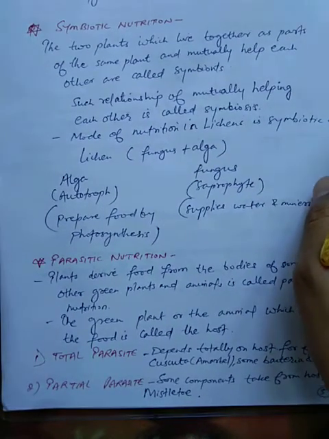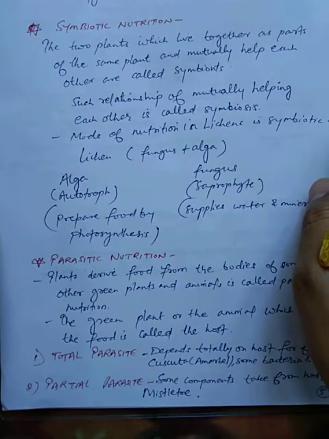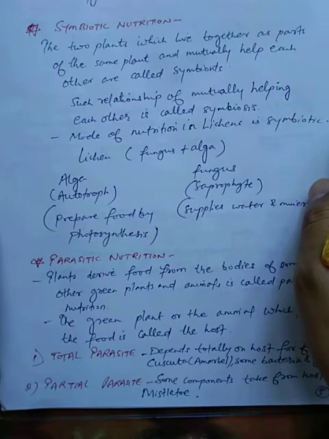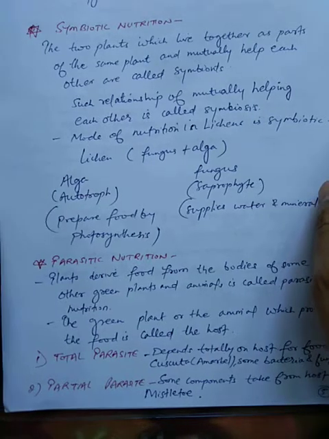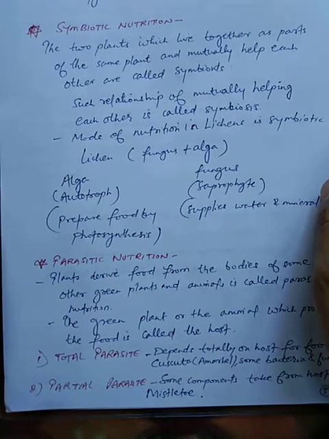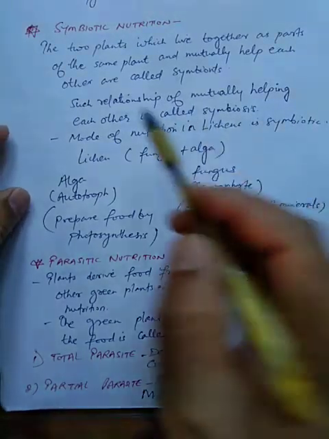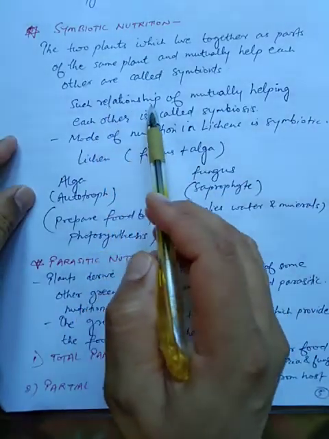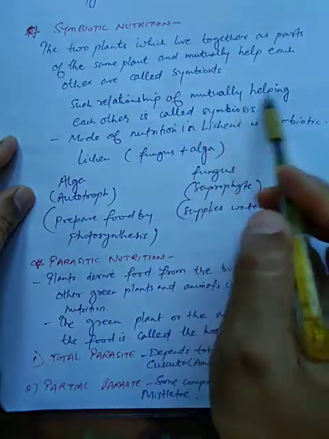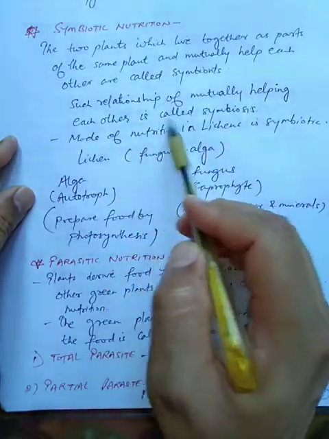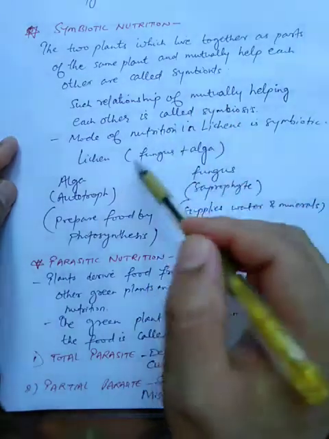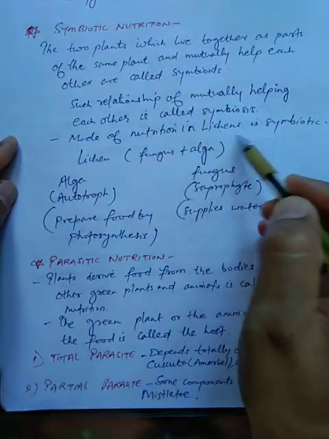So symbiosis is a process in which two organisms depend on each other and help each other in their survival. Students, you can see here the relationship of mutually helping each other is called symbiosis. So lichen is the best example of symbiont.